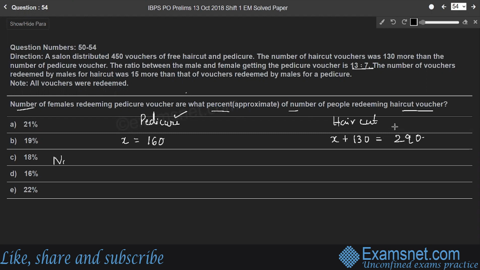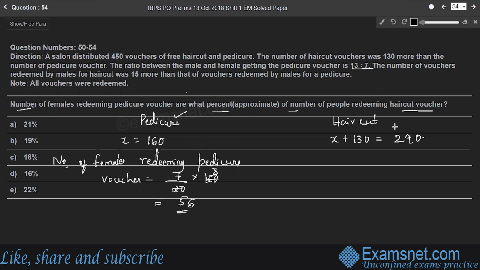Therefore, the number of females redeeming the pedicure voucher, out of 20, is 7, so for 160, 7 into 8, that is 56 women redeeming the pedicure voucher.